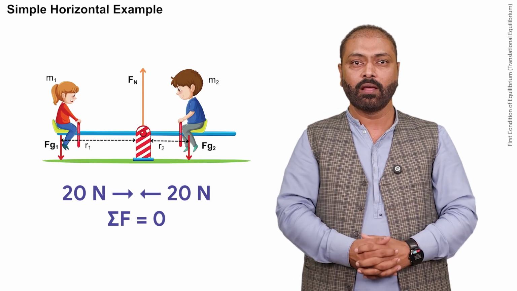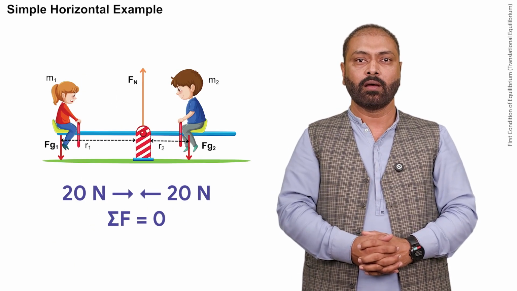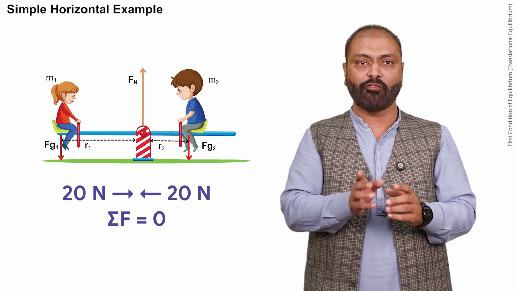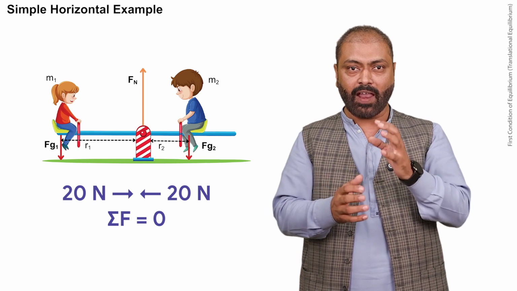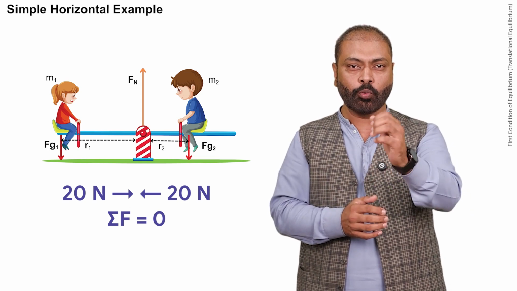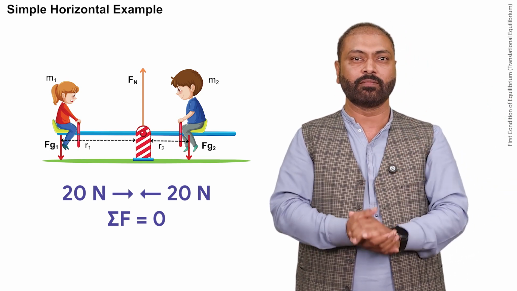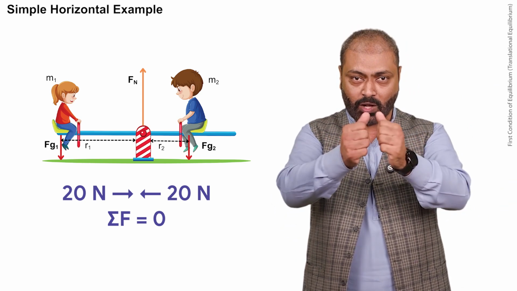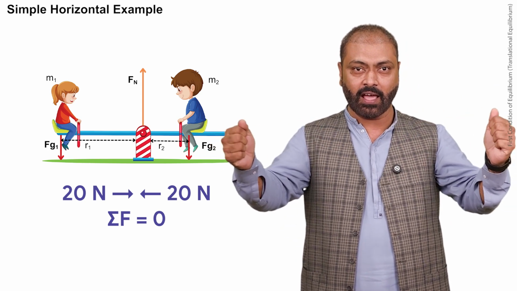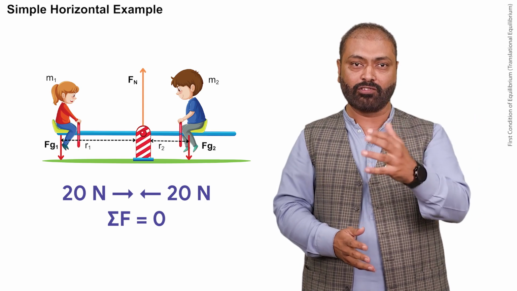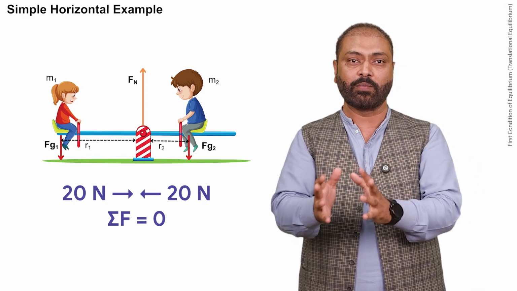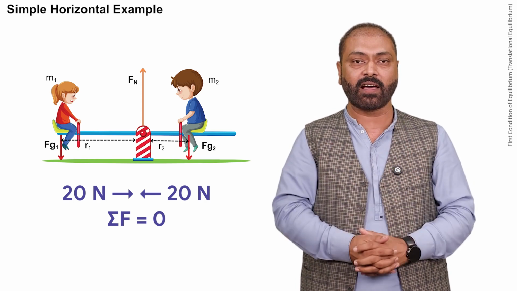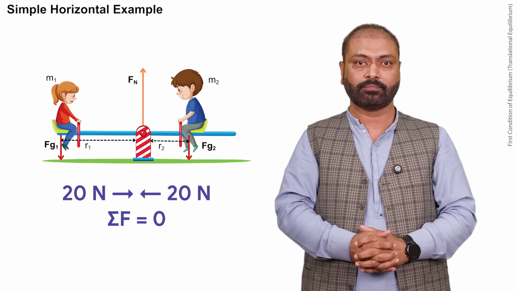Now consider a body pulled to the right by a force of 20 newtons. Now apply another force of 20 newtons to pull it in the left direction. Because these forces are equal and opposite, their vector sum is 0. So the body will be in translational equilibrium as both the forces are cancelled out by each other.